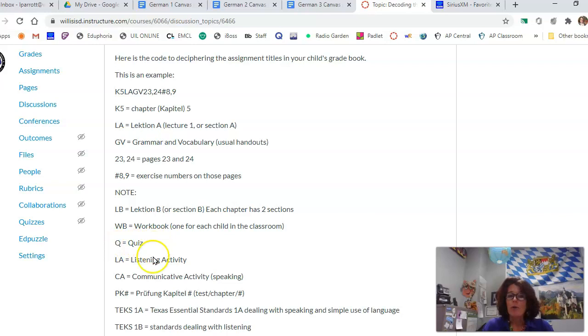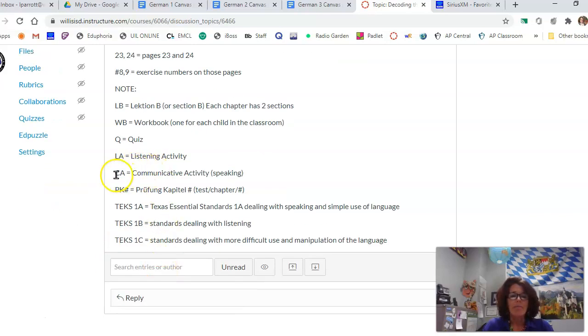Workbook, obviously. Q for quiz, LA listening activity, CA communicative activity. That's when you're going to try to do a speaking section with a partner. When you have your test, that's called a Prüfung, a test. So it'd be P for the Prüfung, K for the Kapitel, the chapter, and then the number. Every one of your tests will start with P, K, and a number. And then there are 3 TEKs that I really focus on in language learning, because the TEKs 1A deal with speaking and simple use of the language.